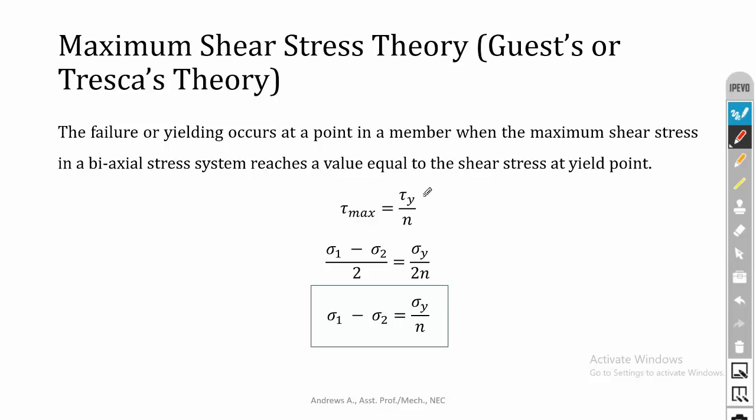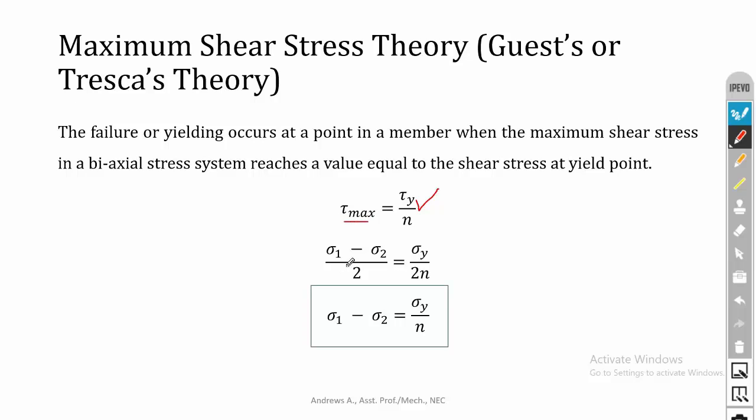All materials have some yield stress values. When we apply external load on any component, if the maximum shear stress at any point of the component exceeds the shear strength at yield of the material, then the material will break. So the equation is tau max is equal to tau y divided by n.